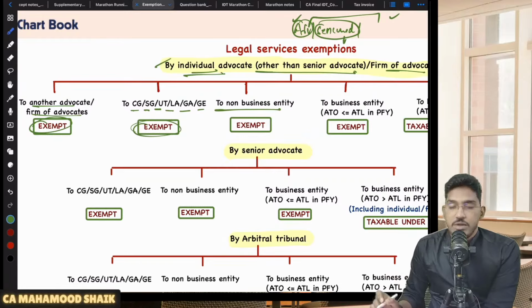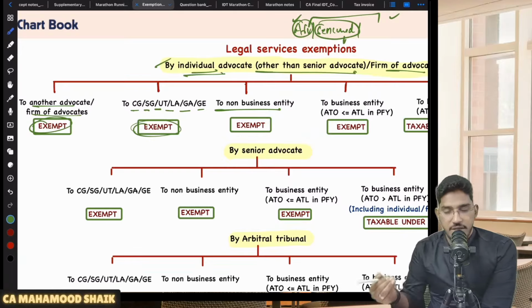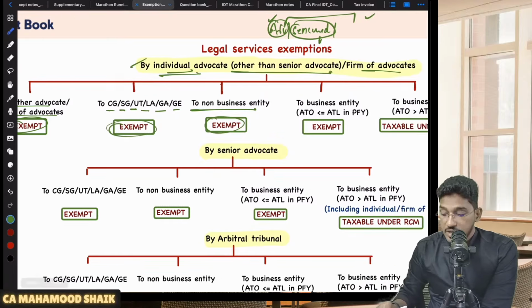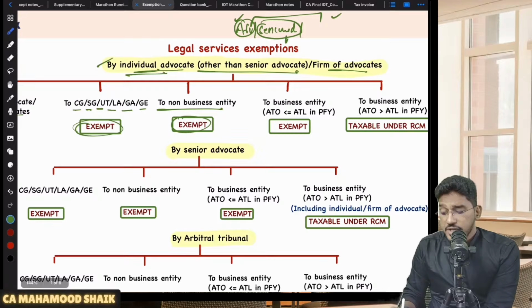If the recipient is a non-business entity, if an individual advocate or firm of advocates is providing legal services to a non-business entity, like a divorce case they are fighting or family disputes they are fighting, those services are also exempt. No one will pay the amount of GST. Then, sir, this individual advocate or firm of advocates, other than a senior advocate, is providing services.